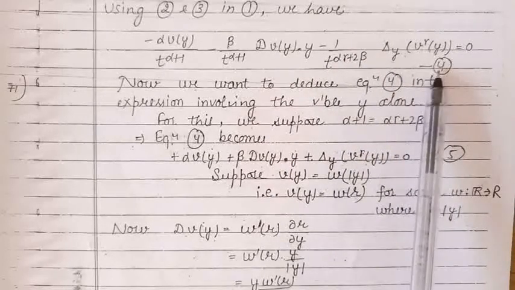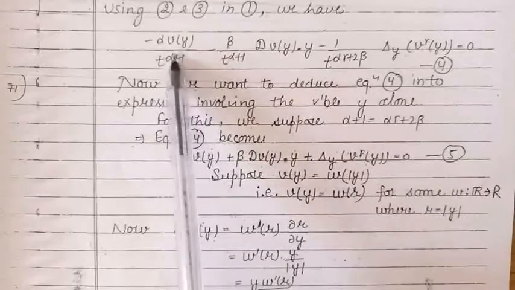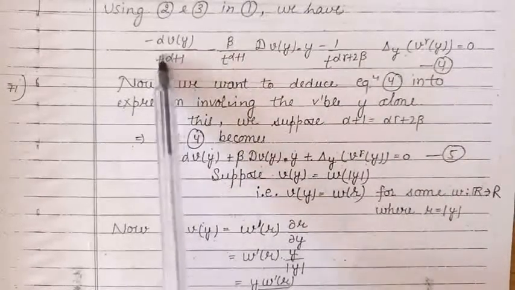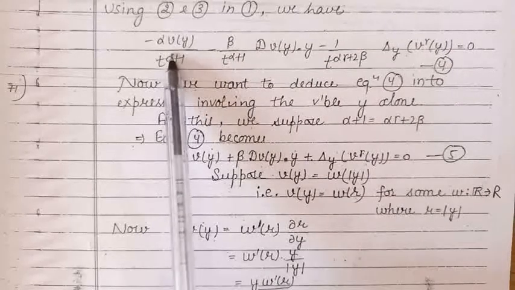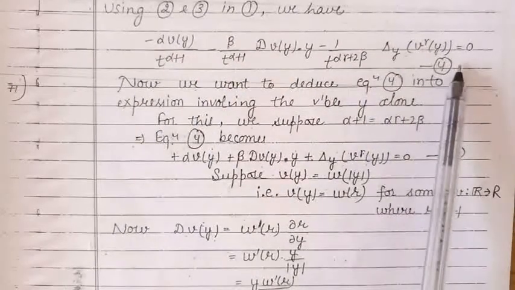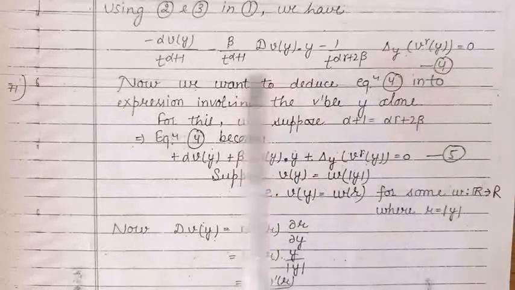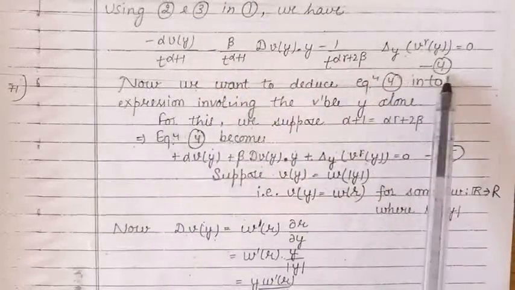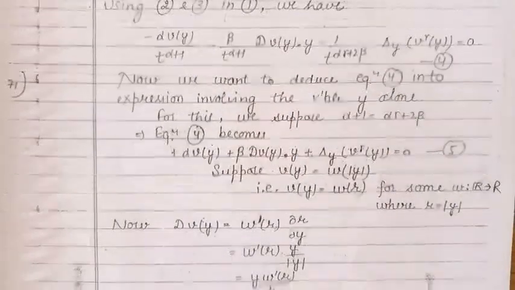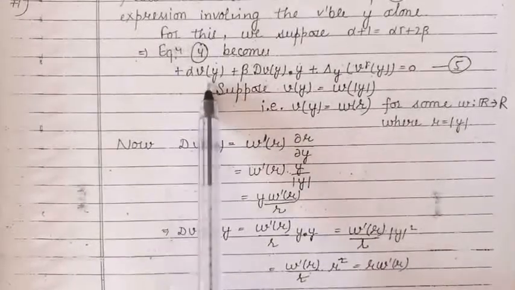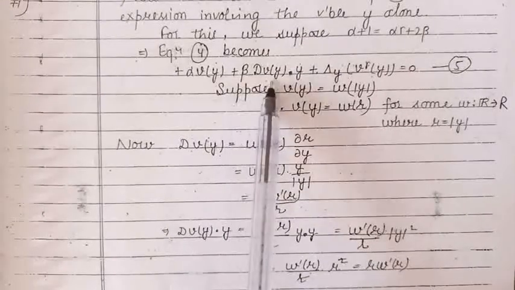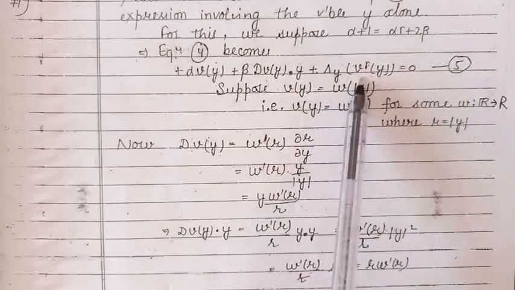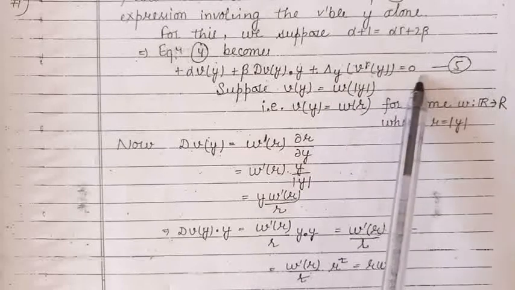Now we are to convert this equation into an expression involving y alone. For this, let us put alpha plus 1 is equal to alpha gamma plus 2 beta. Because if we put alpha plus 1 is equal to alpha gamma plus 2 beta, then throughout in this expression we can divide by the term 1 upon t raised to the power alpha plus 1. So that will be eliminated. So finally the equation becomes alpha into v plus beta into dv dot y plus Laplacian of v raised to the power gamma with respect to y is equal to 0.